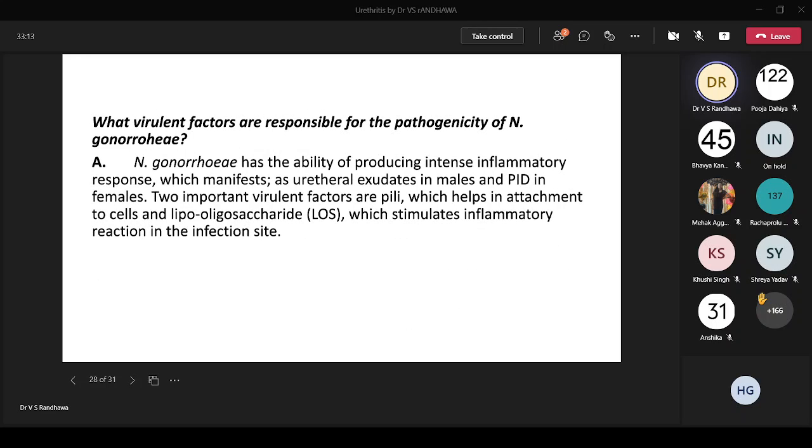Virulence factors for the pathogenicity, basically there are two. One is a lipo-oligosaccharide, which leads to the inflammation. That's one of the important things. And obviously the pili. Without the pili on Neisseria gonorrhoeae, the strain cannot adhere to the mucosa.